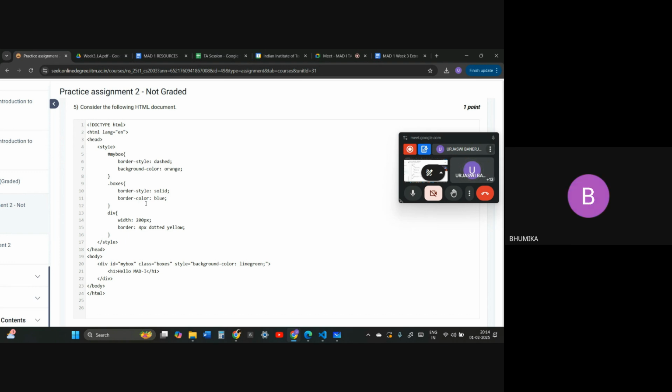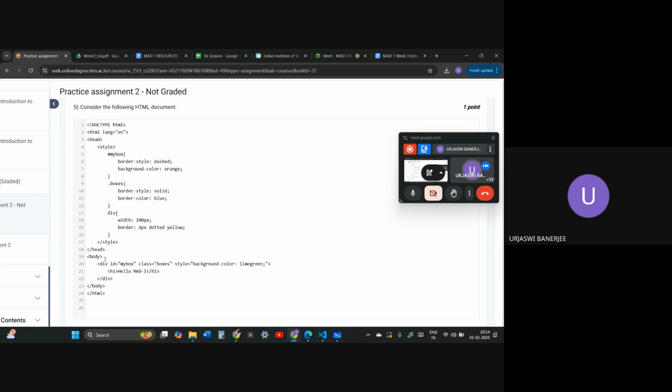Yes, okay, ma'am. So my question is, in the fifth line, it will be called as ID selector. The 13th line, the div one, is called the element selector as well as the element styling. Element selector is something else, right? Ma'am, there are three types of selectors: the ID, class, and element. This is the ID, this is the class, and this is the element.